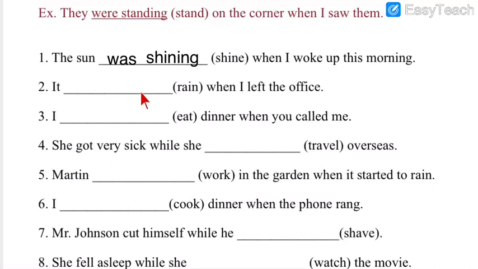Next, question 2. It ___ when I left the office. When I left the office. So here in the brackets, the verb given is rain. Please solve it. Your time starts now.